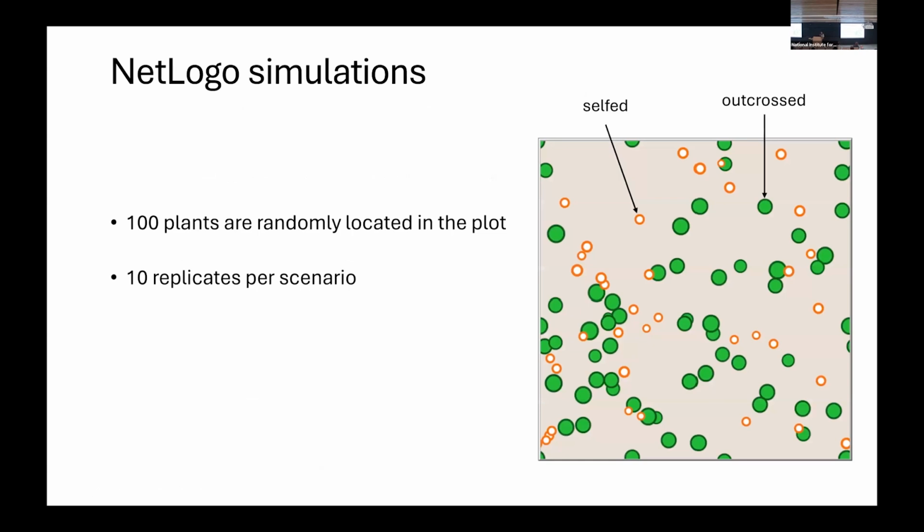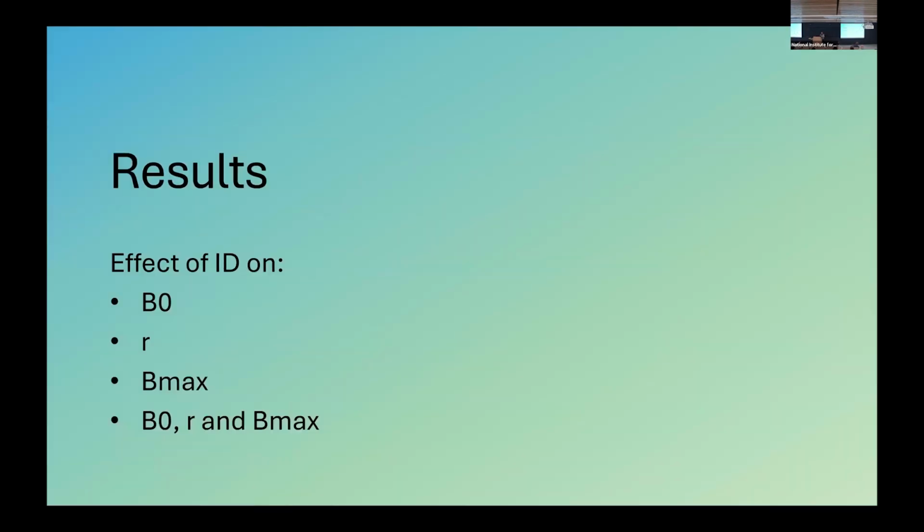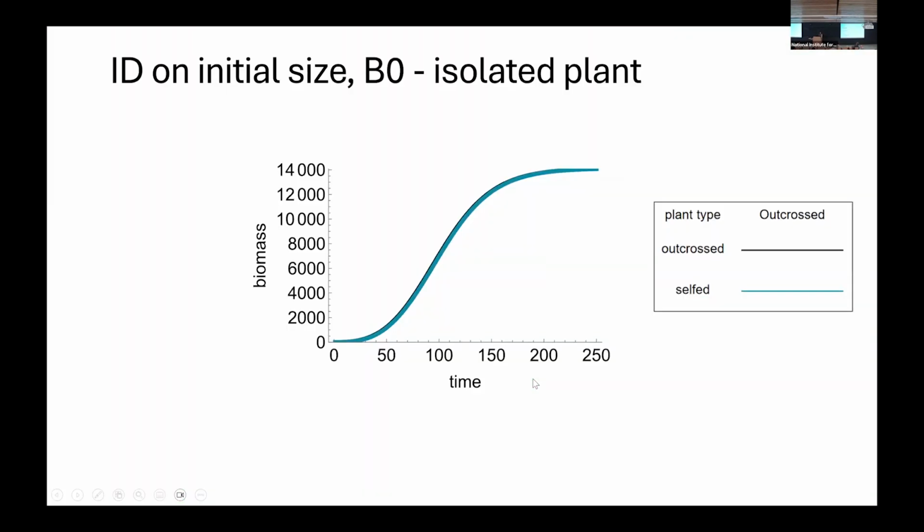And we performed simulations on the NetLogo platform. Each population starts with 100 individuals that are randomly located in the plot, and we replicated each simulation 10 times. For the results, I will explain the effects of inbreeding depression on each growth parameter, and then when we have inbreeding depression on all of them.